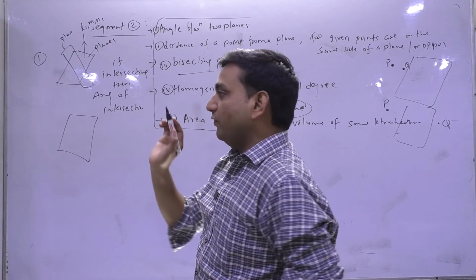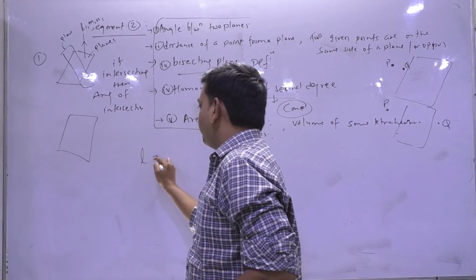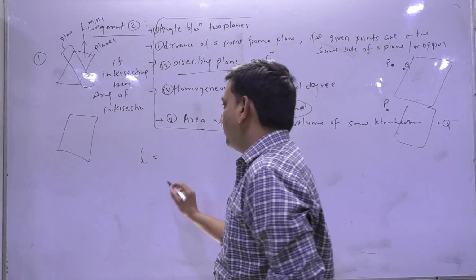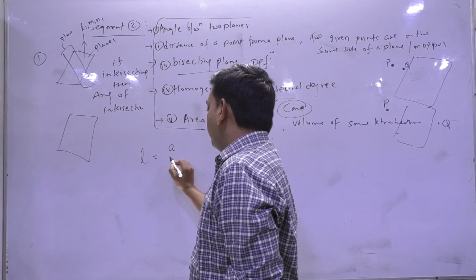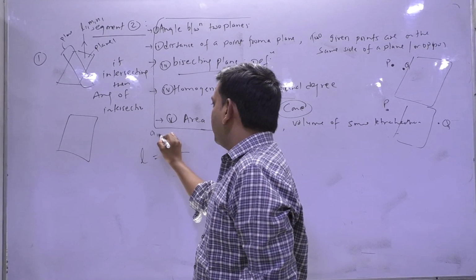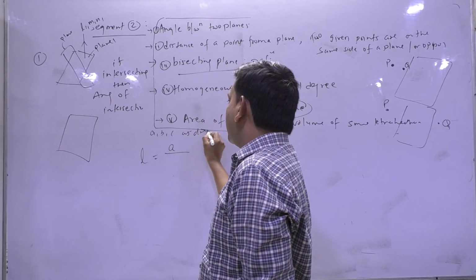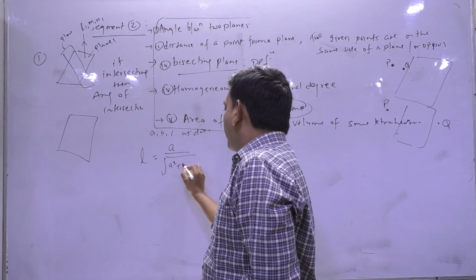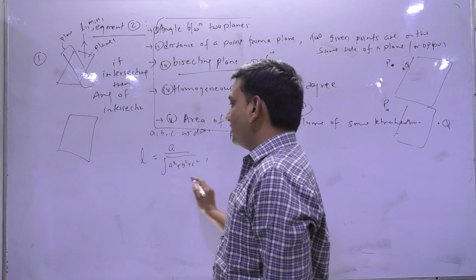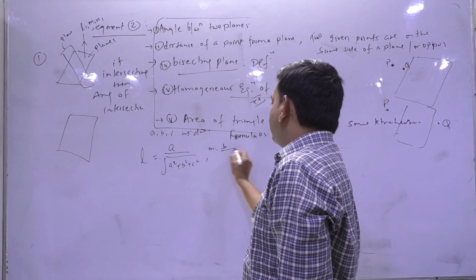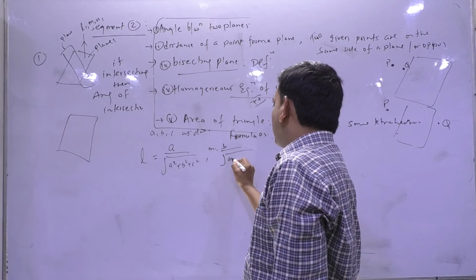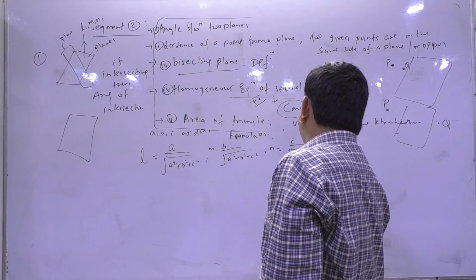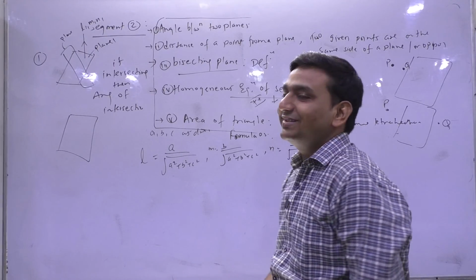In the case of DCs, just remember, whether you talk about DRs or DCs, there are two relations in chapter 1. I told you that if ABC are given as DRs, you can write the DCs as A upon square root of A square plus B square plus C square, M as B upon square root of A square plus B square plus C square, N as C upon square root of A square plus B square plus C square.